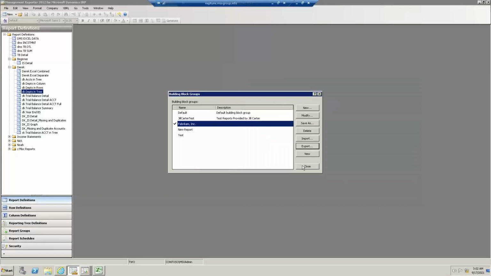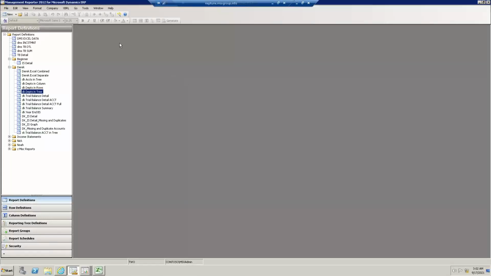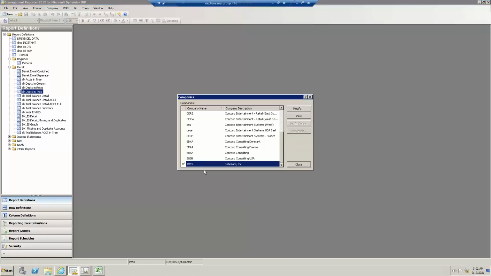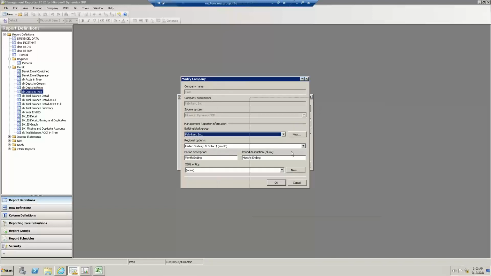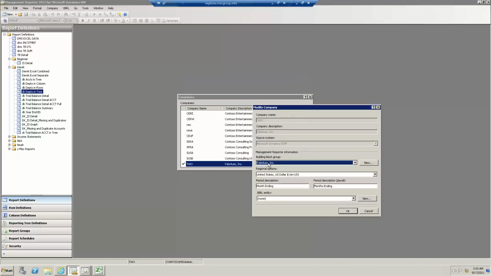And usually what I like to do is go back to where I was just a moment ago. Under company, I looked at these 2 buttons. First of all, under company area, I inventoried to see what building block group my companies are using, and usually they all share one building block group. It's very rare that they do not. And then here the modifier view button allows me to confirm which building block group is being used.